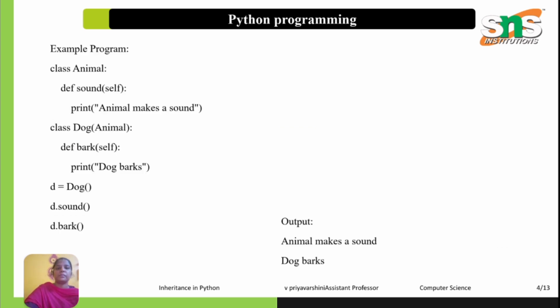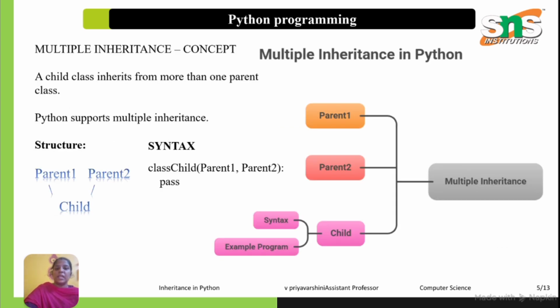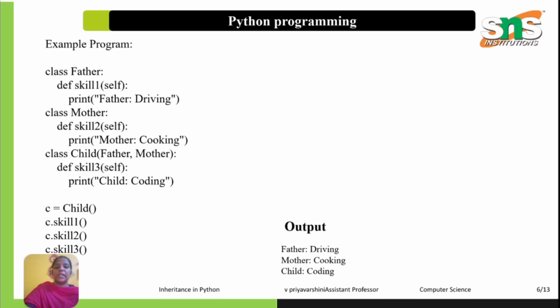Next is multiple inheritance. One child class inherits from more than one parent class. The structure is parent 1, parent 2, then child. Example: class Father, def skill1(self), print father driving. Next, class Mother, def skill2, cooking. Then class Child(Father, Mother), def skill3. Here the child can access both skill1 and skill2. Python supports multiple inheritance. However, if both parent classes have the same method name, Python uses MRO to decide which method to execute.